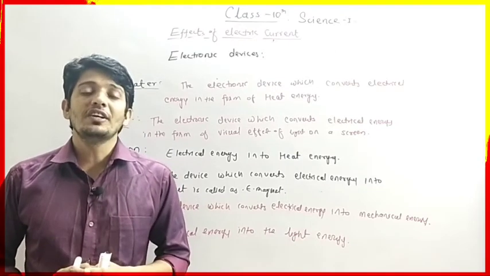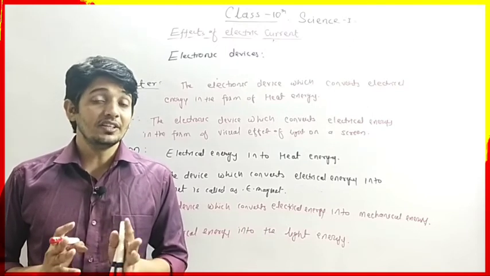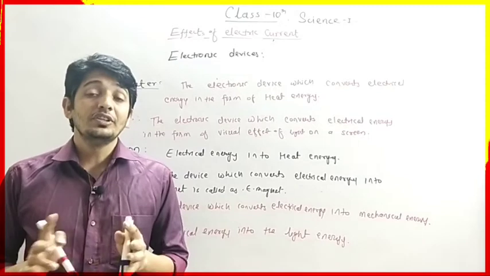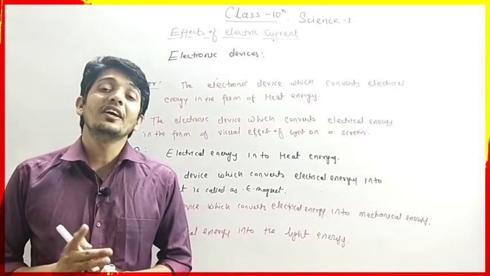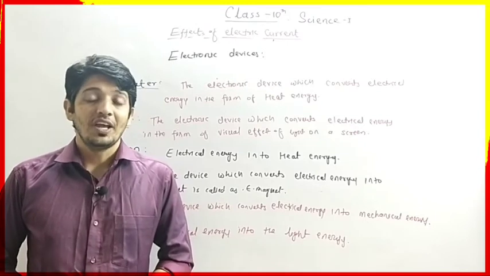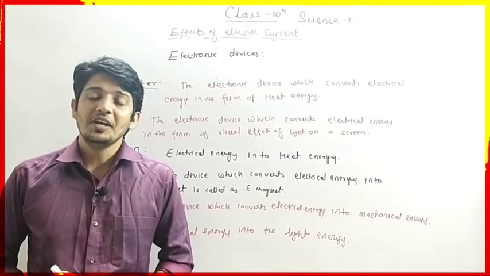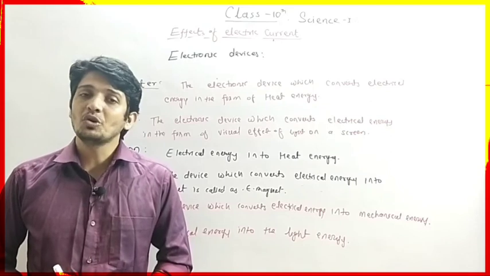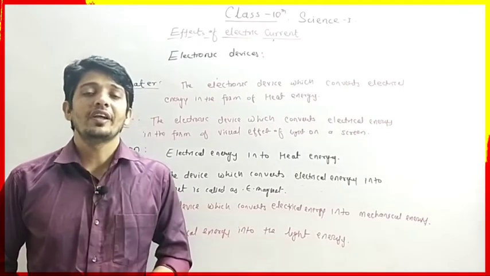And then we will understand in this chapter about the electromagnet. That is a very important part. These are the different forms of energy and they are interconvertible to each other. As we know, energy can neither be created nor destroyed, but it may convert from one form to another. These are the different forms of energy.